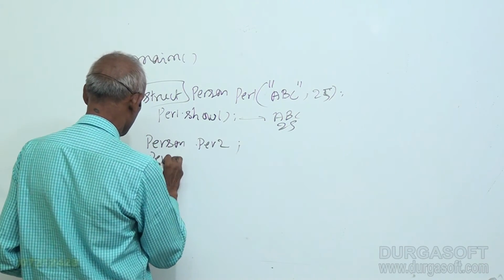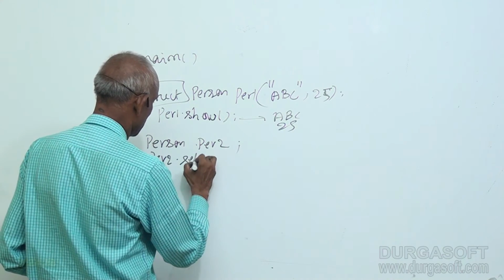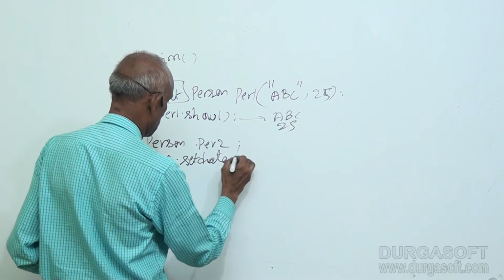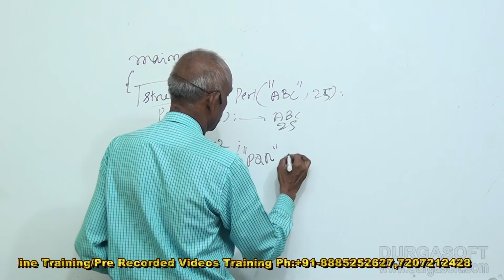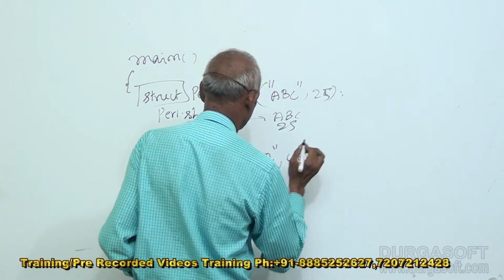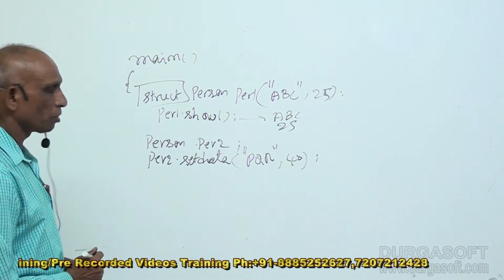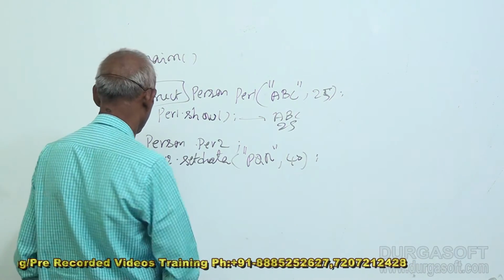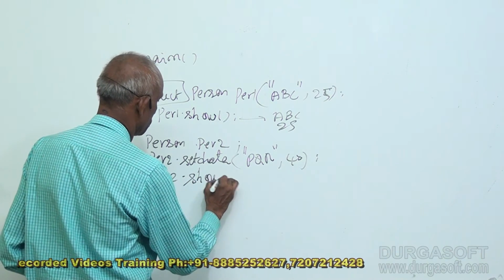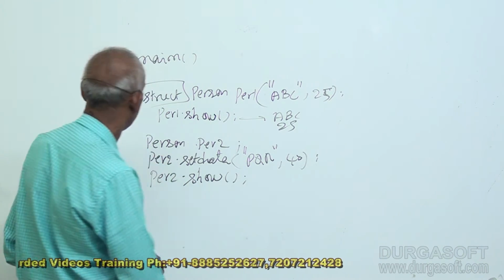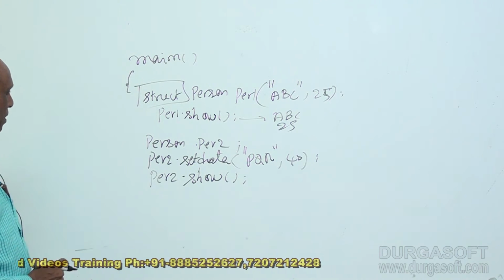Now person 2 dot set data. Give some other name. PQR is the name and age is 40. And person 2 dot show. I displayed the second person.